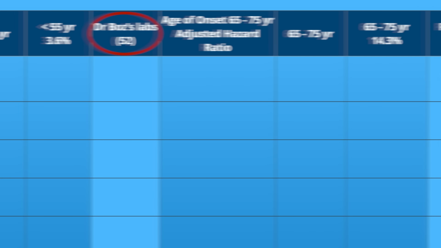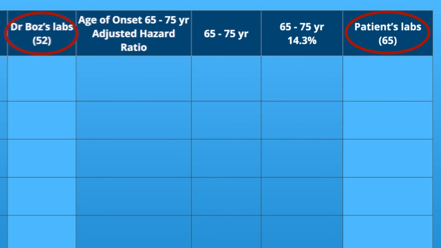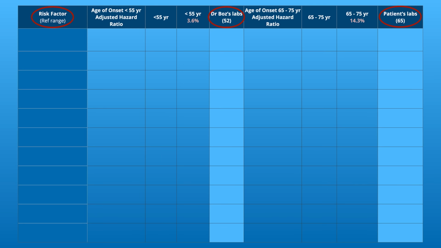of 52 and compare them to a patient of mine who's about a decade older, 65, and has had a heart attack. My patient and I are also from different age groups, which is associated with a different risk of heart disease at baseline. So first, let's look at uric acid.